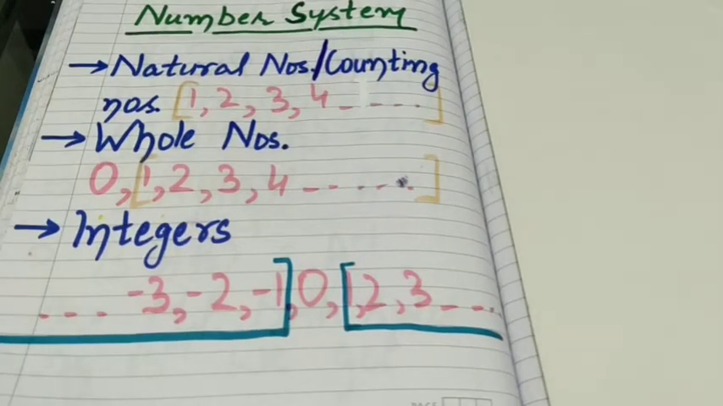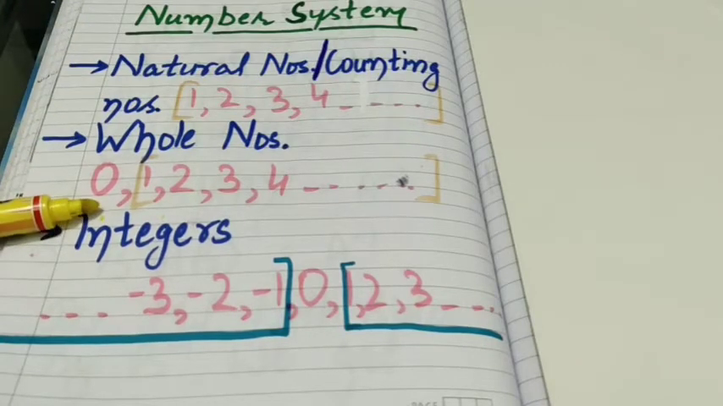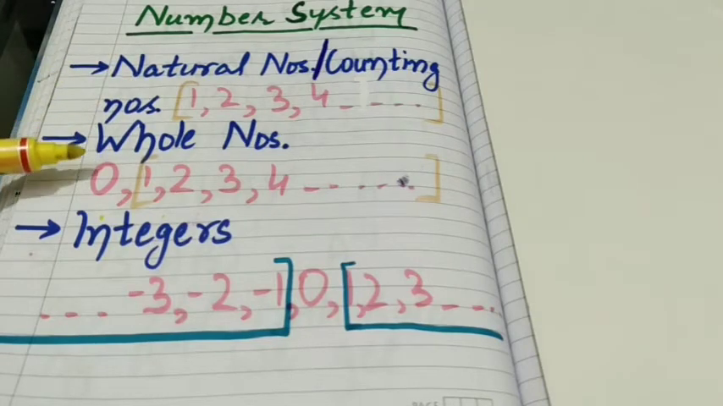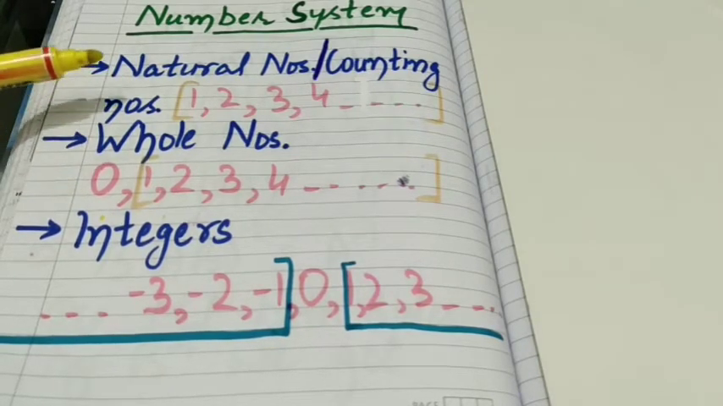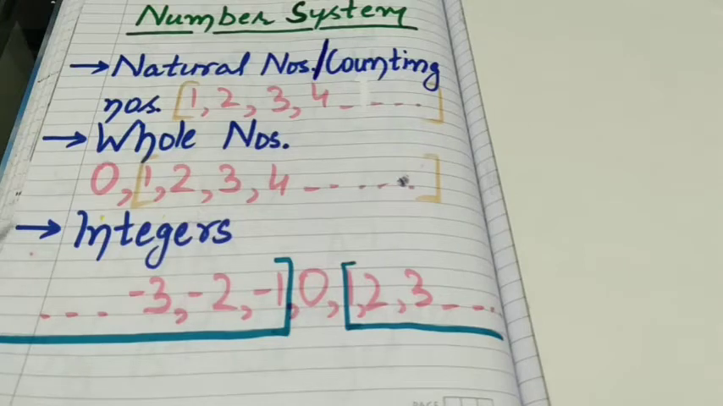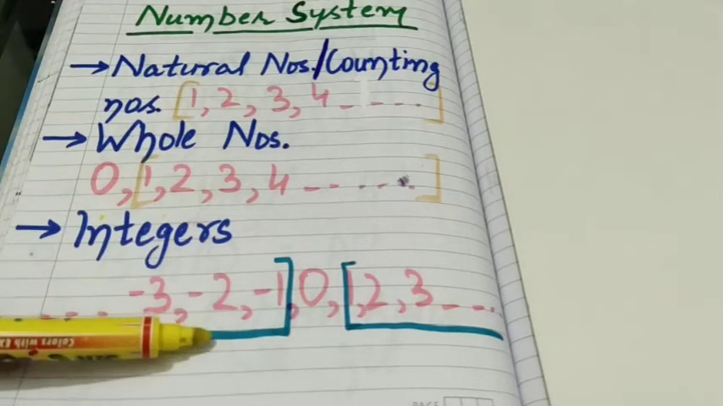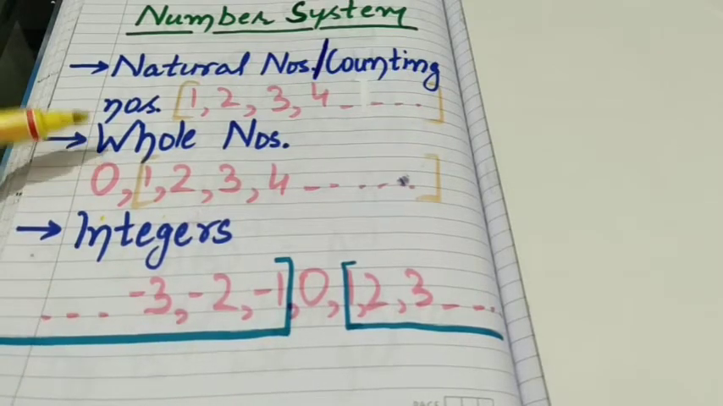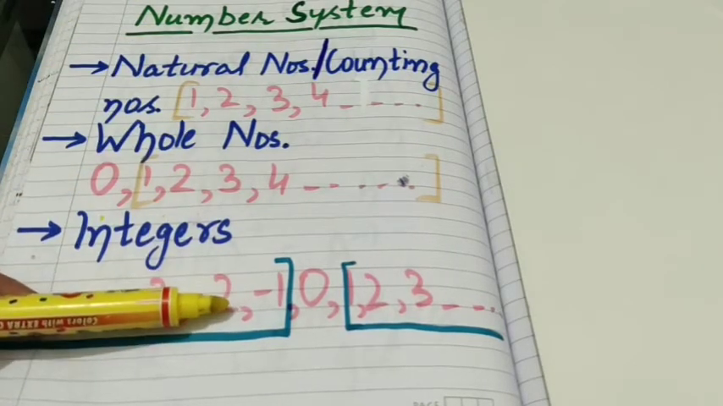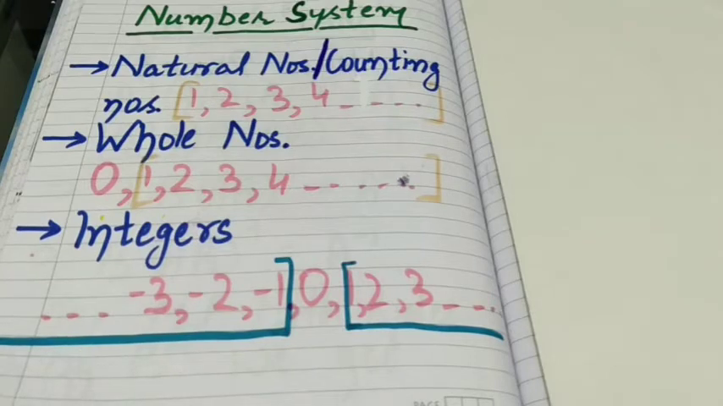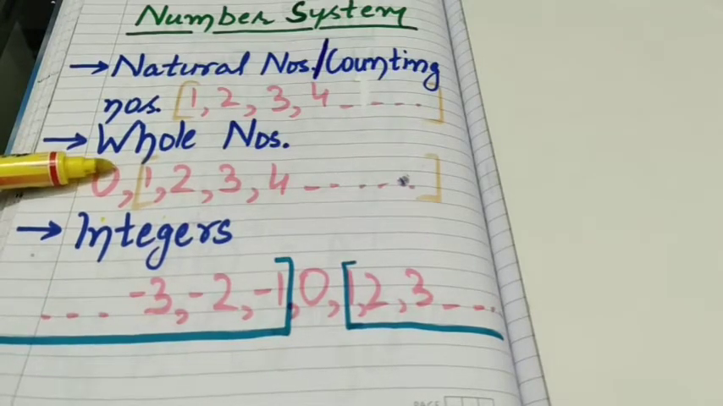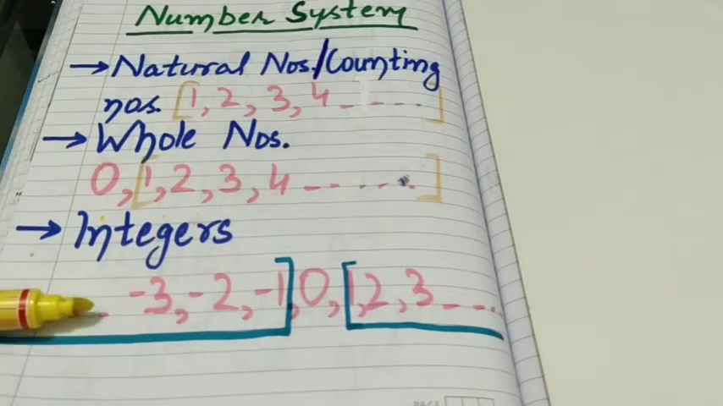So one thing is clear that all the natural numbers are whole numbers, but all the whole numbers are not natural numbers, because 0 is a whole number which is not natural. Next, all the natural numbers are integers, because all natural numbers are included in integers. All whole numbers are also integers, because all the whole numbers are included in integers. But all integers are not whole numbers, because whole numbers do not include negative numbers.